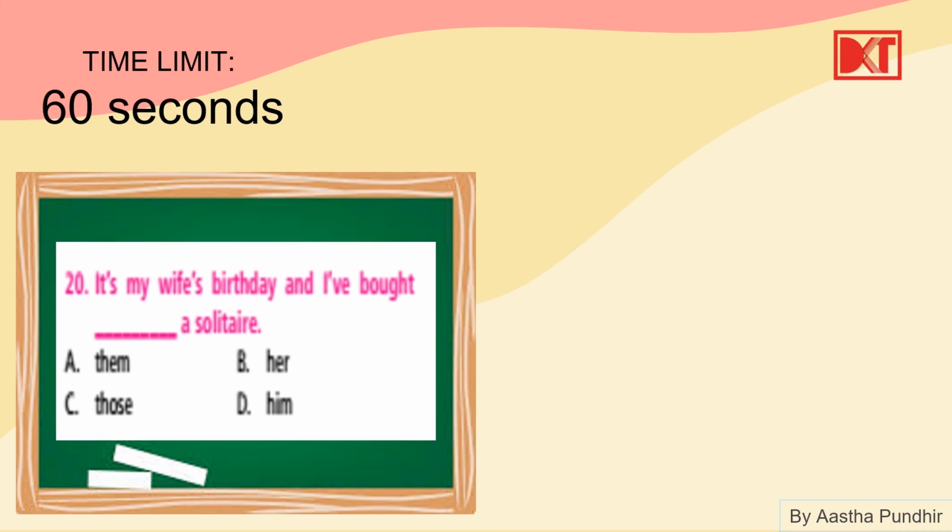Okay, here is my wife's birthday and I've bought a solitaire. I've bought them, I've bought her, I've bought those, or I've bought him. Okay, wife. Now wife is what? Third person, singular female. So I've bought her a solitaire. Okay.